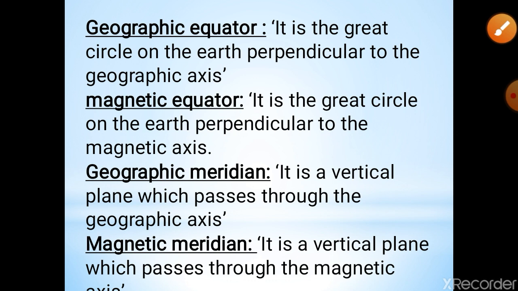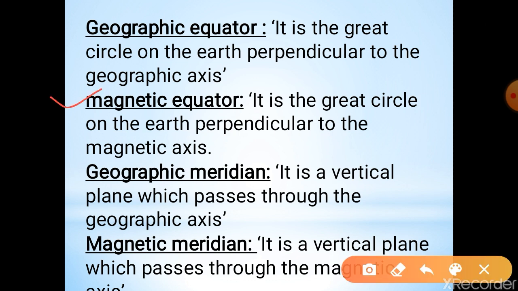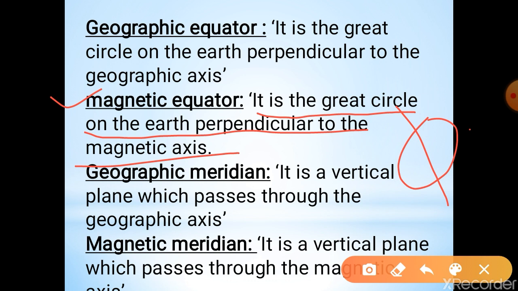Now the next one is the magnetic equator. It is the great circle on the Earth perpendicular to the magnetic axis. So this is the magnetic axis, and perpendicular to it is the magnetic equator. This is the geographic equator. This is the magnetic equator.